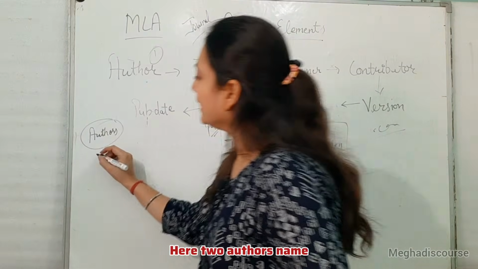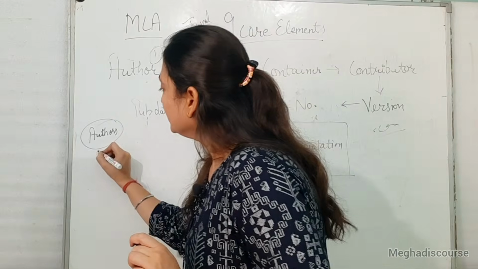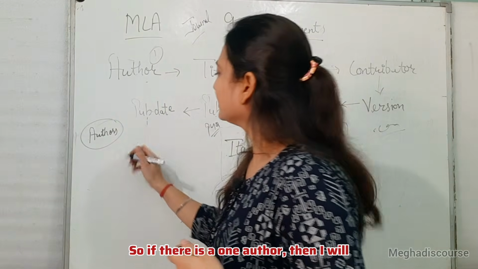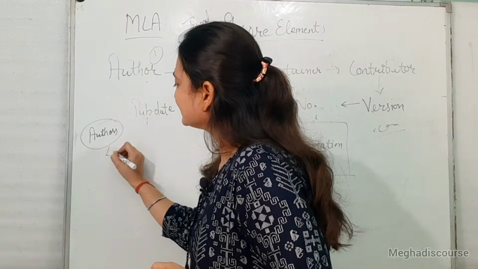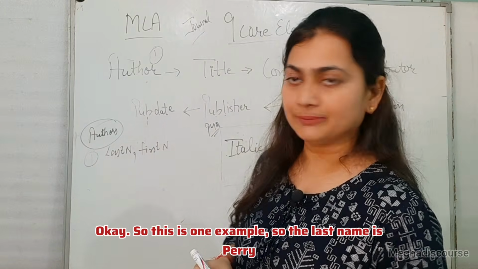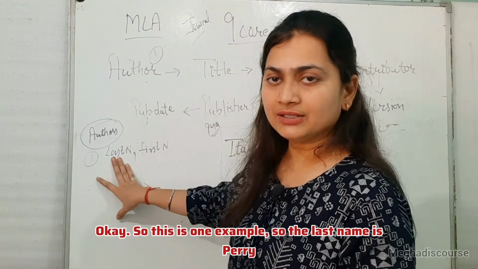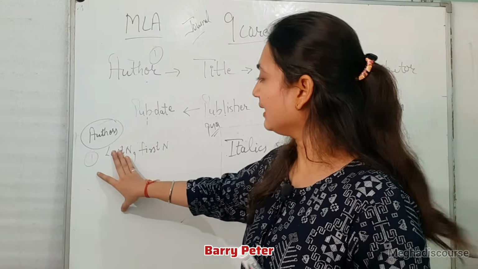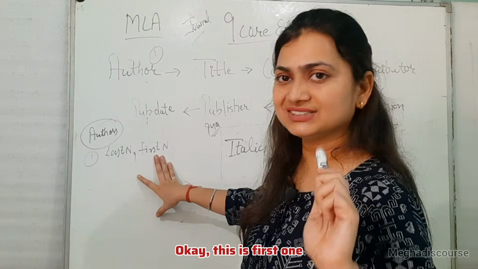Okay, here are two authors named. If there is one author, then I will write last name, comma, first name. Okay, so this is one example. The name is Peter Berry, so I write Berry, Peter. Okay, this is the first one.